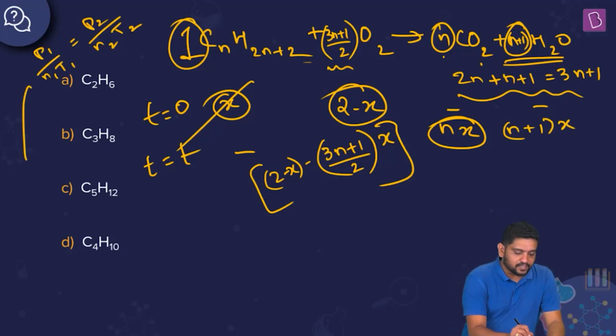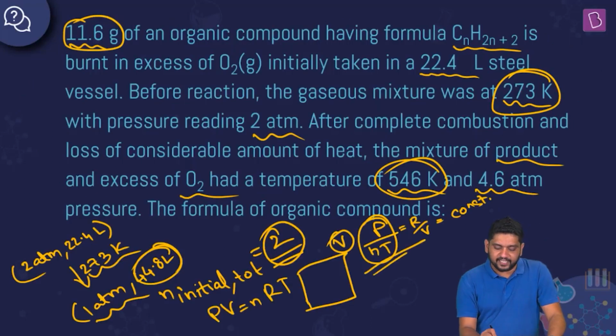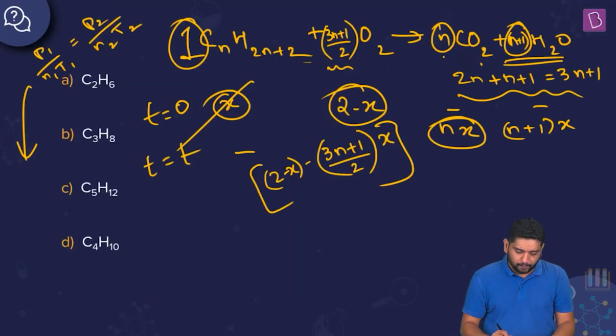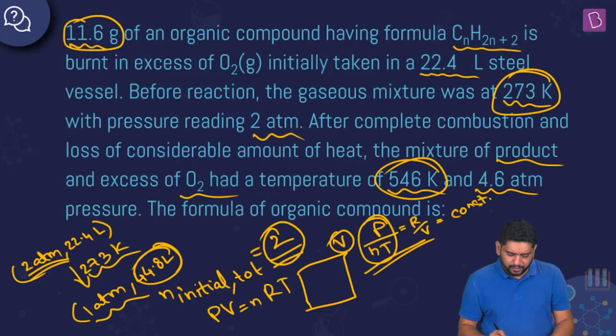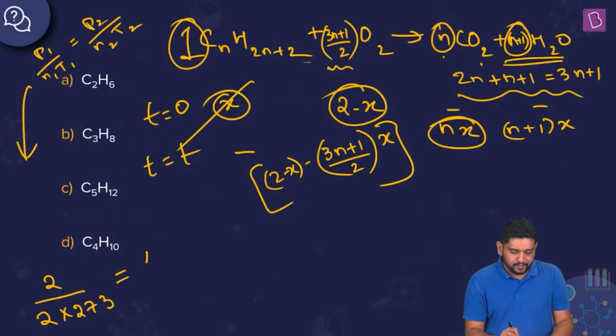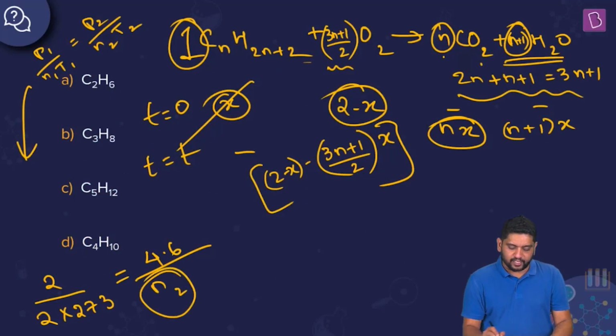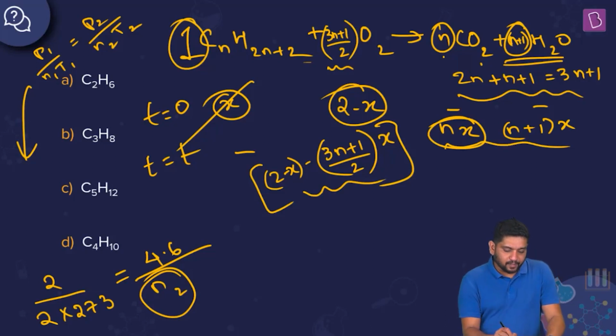Now, coming back to this P by nT, right? So we said that P by nT is R by V, which should be a constant for this vessel. So P1 by n1T1 is P2 by n2T2. So initial pressure was 2 atmosphere, right? So 2 by number of moles originally was 2 into 273 Kelvin was the original temperature, should be equal to P final, which is given to us as 4.6, divided by final number of moles, I don't know. What is this n2? This n2 is the sum of oxygen remaining plus all the products combined, right? So 4.6 by n2 into T2 was 546, right?